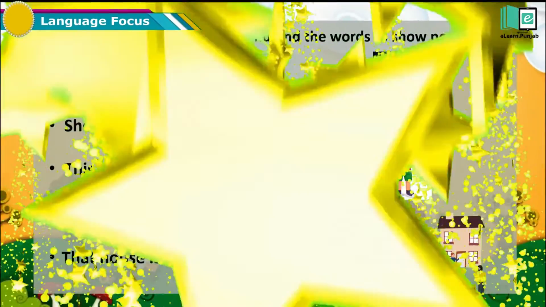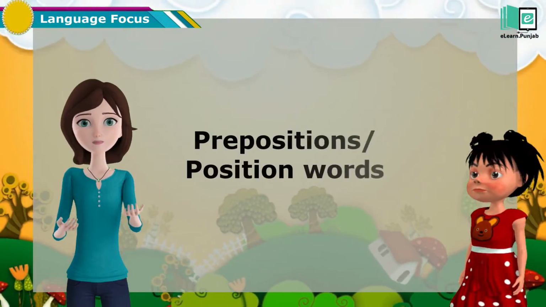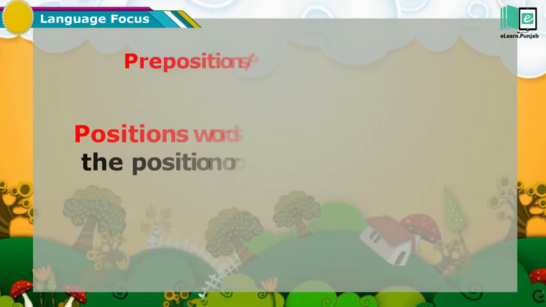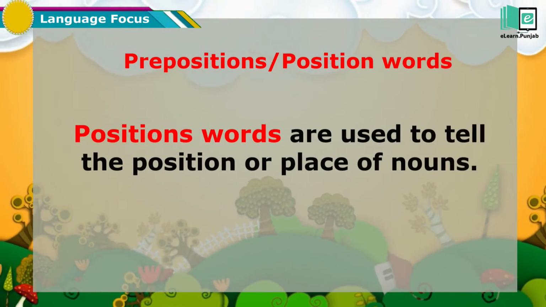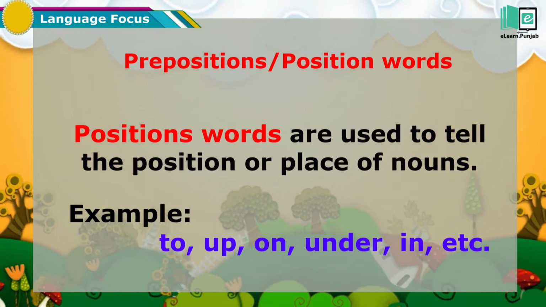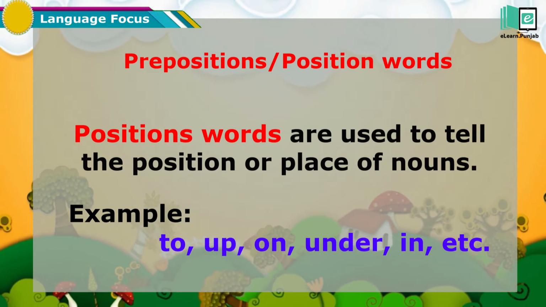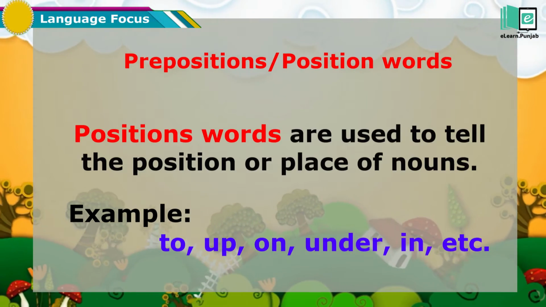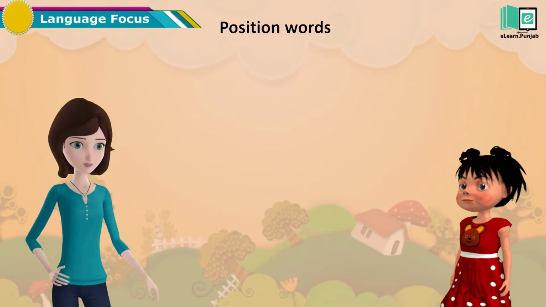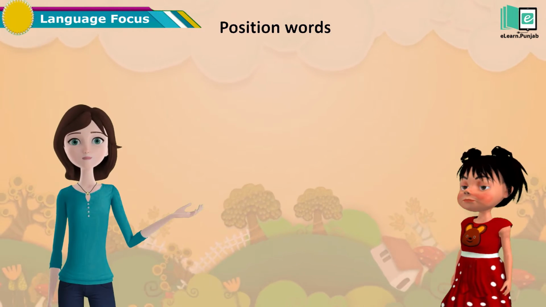Very good. Excellent. Kids, let's learn some prepositions, position words. Position words are used to tell the position or place of nouns. For example, to, up, on, under, in, etc. Kids, let's answer the simple questions and find the position words.